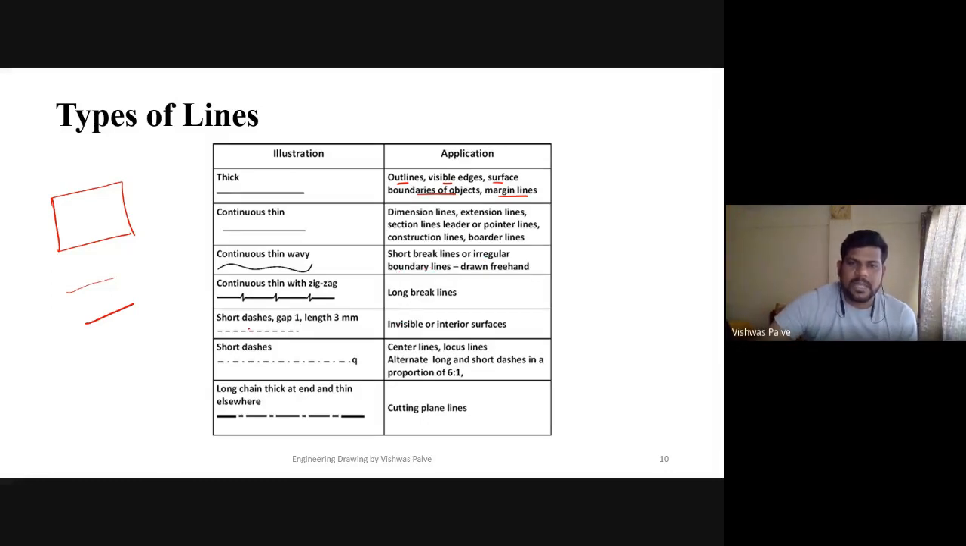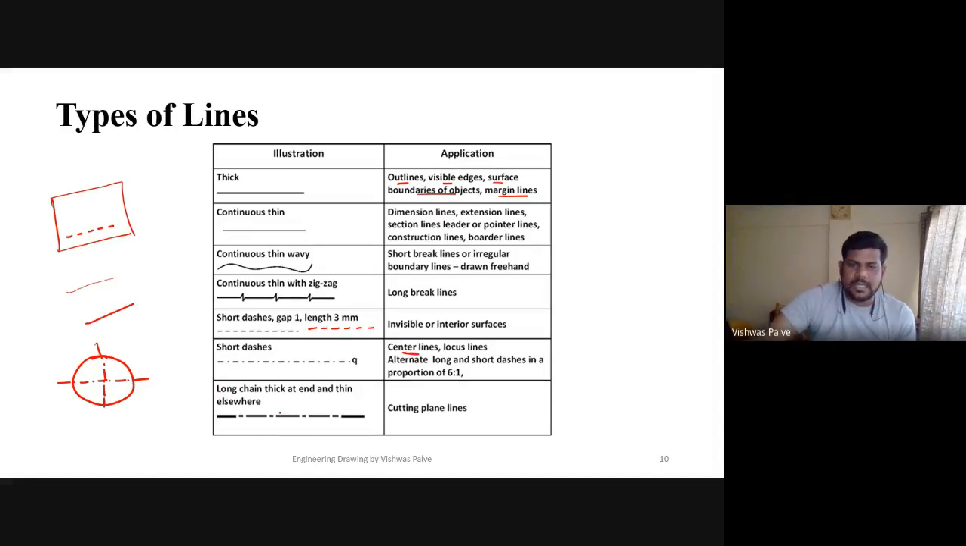Then invisible line, where we can show dash line. That is, our object is not visible. Suppose if I want to show an invisible object, in that case I will use this dash line. Then there is the center of a circle. If I want to show a center of a circle, then in this case a long dash, a dot, a short dash, a dot. That is the specification of a center line. This is used whenever you have to represent a center line.